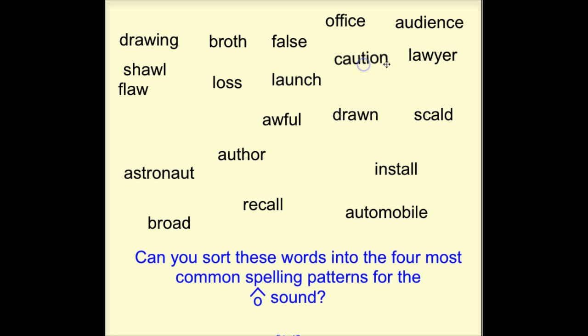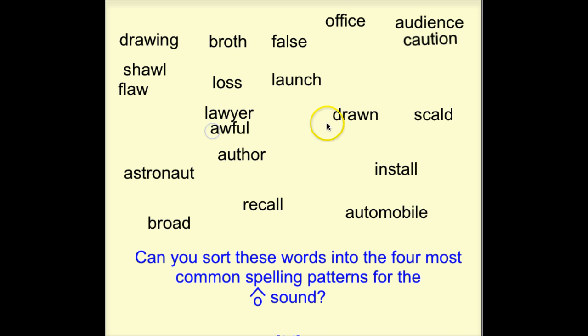What would caution go with? Caution would go with audience. How about liar? Where would that go? Awful, drawn, etc. Take a minute to look at them and put them into categories and come up with the 4 most common spellings of the aw sound. Stop now and do that.